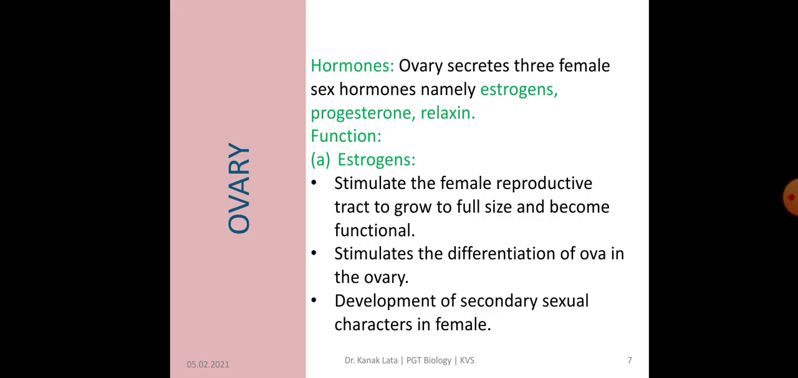The important hormones secreted by ovaries are estrogens, progesterone and relaxin. Let us discuss the function of each hormone. First, it is about estrogen. Estrogen stimulates the female reproductive tract to grow to full size and become functional. It also helps in differentiation of ova and development of secondary sexual character in female.